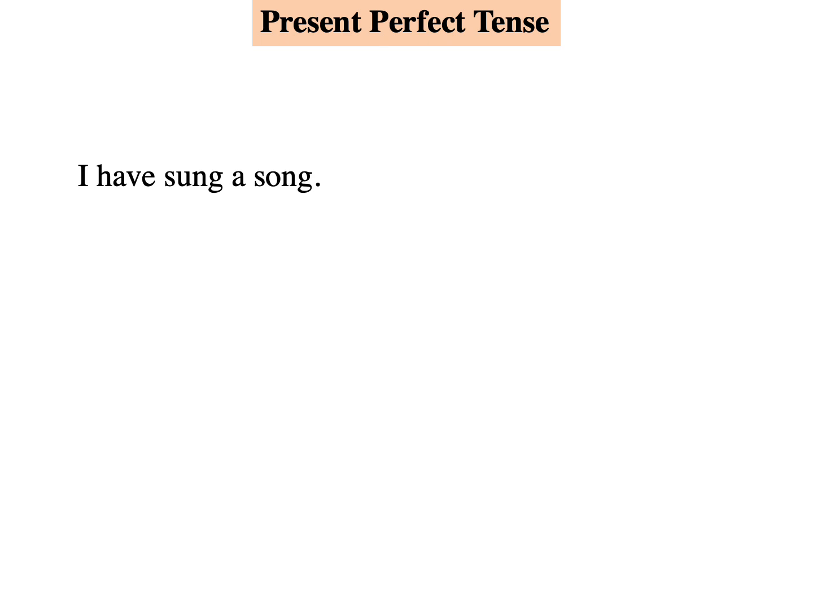The present perfect tense is used to express an action that has been recently completed. It is also used to express an action that began in the past and still continues up to the present or in progress now. Here, I have sung a song. You have sung a song. He has sung a song.